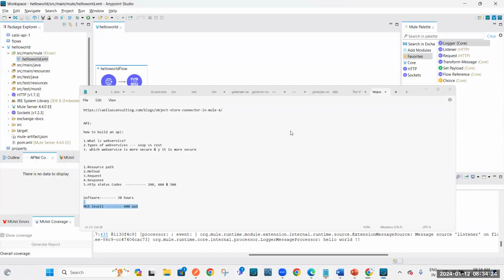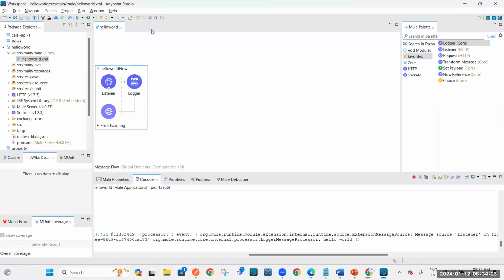Sir, on Monday will we get the same link or another link? No, they will change the link. Those who have paid, in the WhatsApp group, they will share the new link.